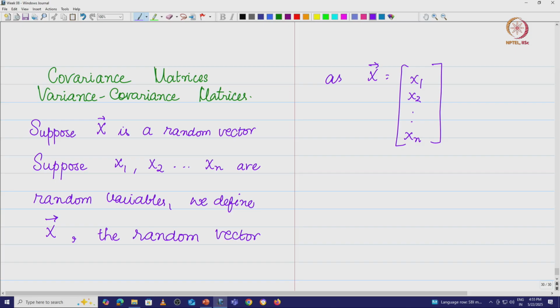Now I can find the expected value of this x vector. It is basically the expected value of x1, expected value of x2, expected value of xn, put in a vector format.